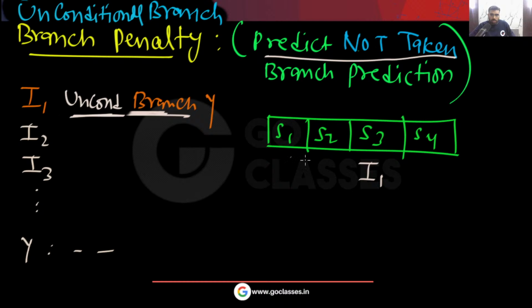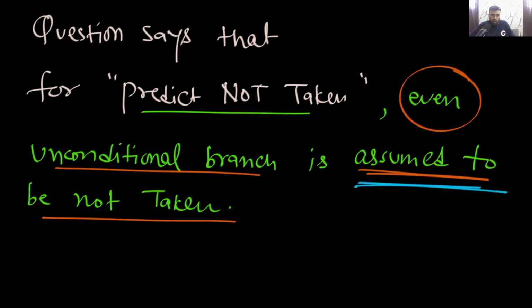Please tell me. So remember, when I1 is in this stage S3, only at this point is the target address available. But we are saying that in this case, predict not taken, we are going to assume that it will not be taken. Are you getting my point or not? This line is given in the question, and this is a standard question. In the standard question also this line is given.